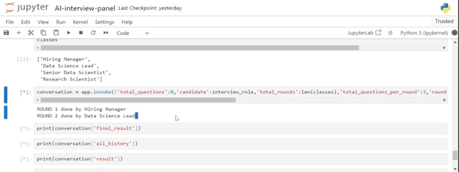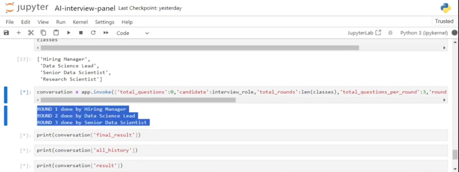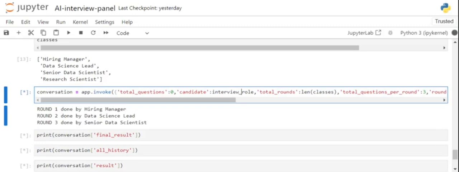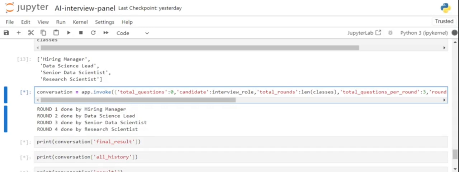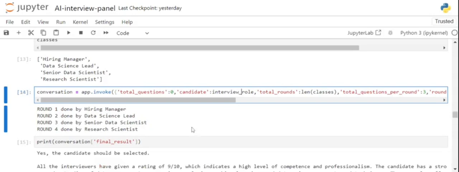This application has great usage because interview processes are at times very lengthy. They may take weeks or even months, and arranging the calls between interviewers and interviewees is a big hectic task. Such an application, if not fully deployed, can be used for screening candidates in the first round, so that the team can know whether the candidate is a good fit in all the domains or not.